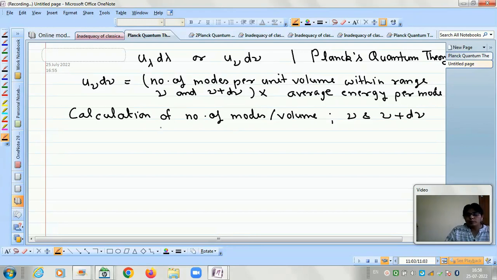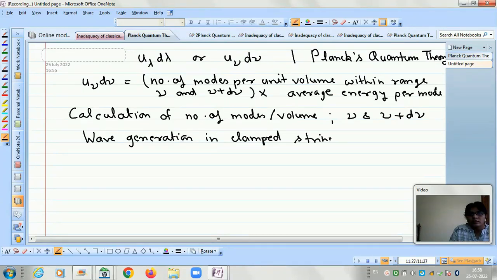Now to calculate the modes, we will use the similar condition as it was in the wave generation in the clamped string, clamped on both ends.